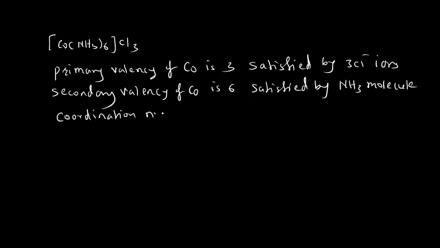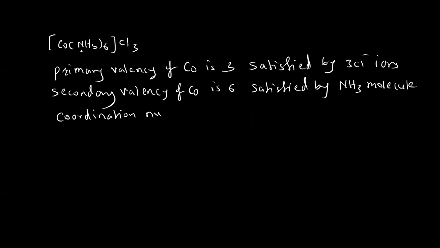सर मग न्यूट्रल मॉलिक्यूल कशी आहे व्हॅलेन्सी तिथं? Yes, neutral molecule न्यूट्रल आहे ना? हा NH3 is molecule neutral आहे, मग व्हॅलेन्सी 6 कशी आली? Because 6 ammonia molecules are linked to the cobalt, so valency of the cobalt is 6 here. Okay, they are linked to the metal, hence the valency of the cobalt is 6 here.